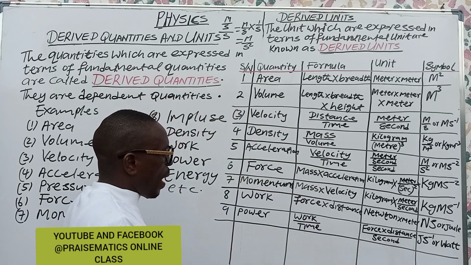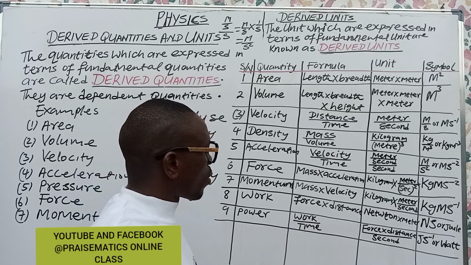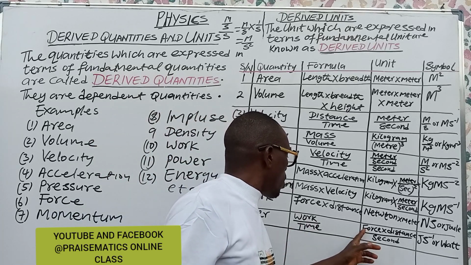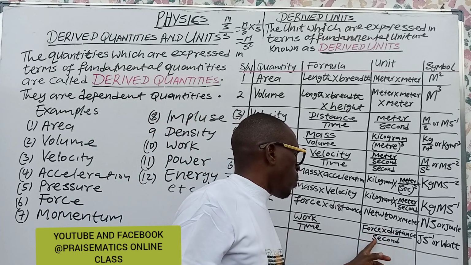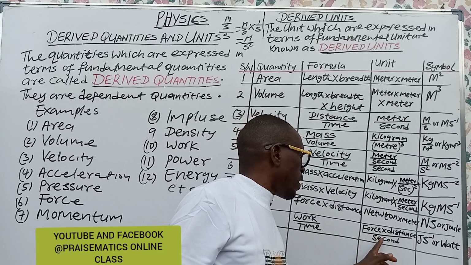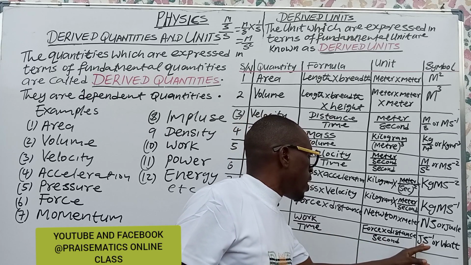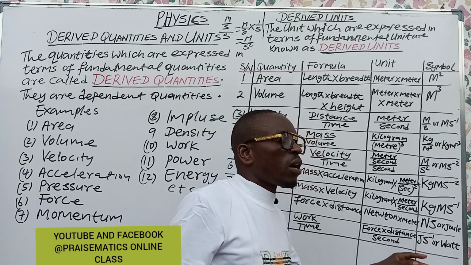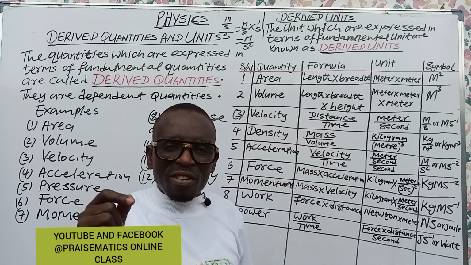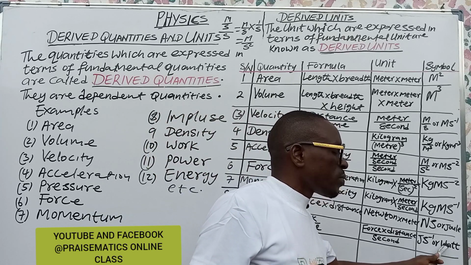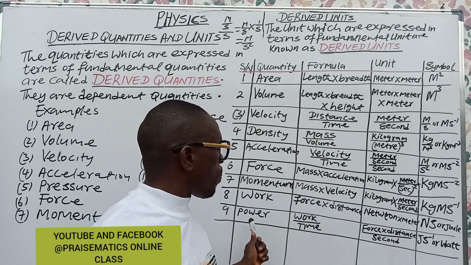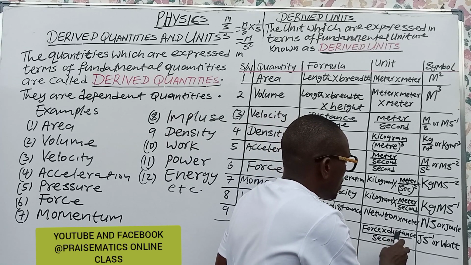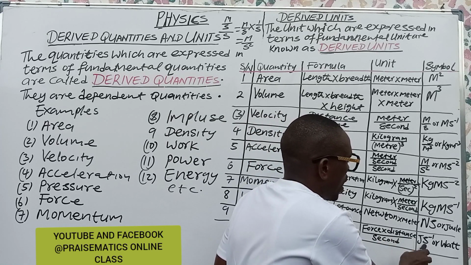Okay. Power. We have power as the rate of change of work with time taken. Work is defined as force times distance, over time, which is now over seconds. Finally, we have it as joule per second, or watt. The standard unit is what? Watt. The SI unit of power is watt. Or if you take it by the formula, you have work measured in joule per second. So that is what we have here.